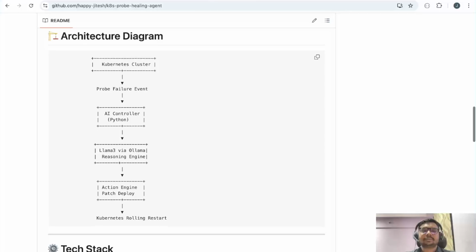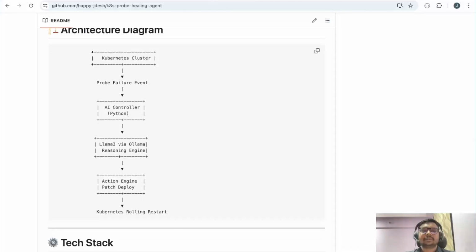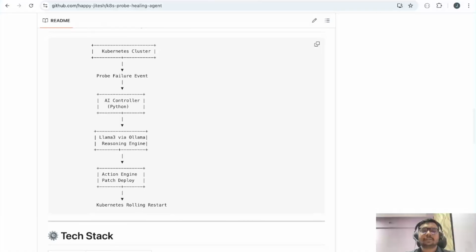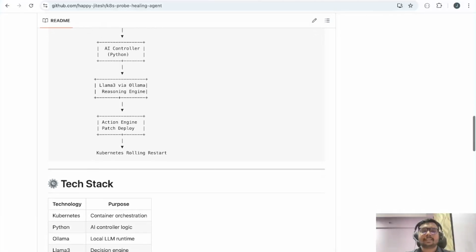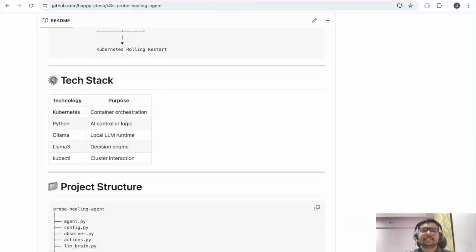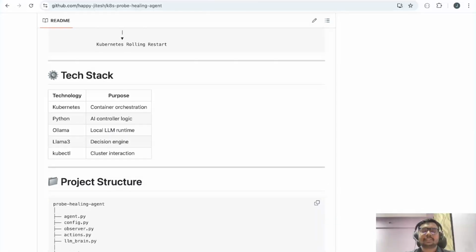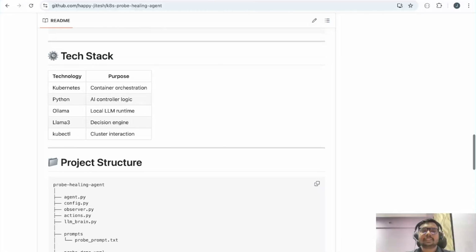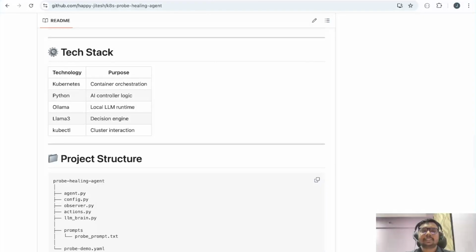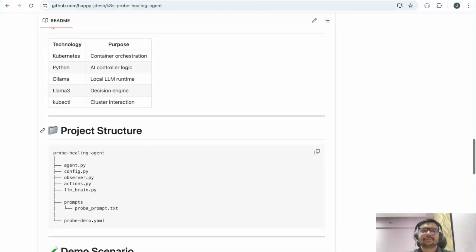The Kubernetes cluster will detect the failure event, and we have an AI controller in Python. We have Llama 3 and an action engine. Okay, and this is the tech stack. We have a Kubernetes cluster, we have Python, we have Ollama to run the LLM locally, Llama 3 as a decision engine, and we have kubectl for cluster interaction.